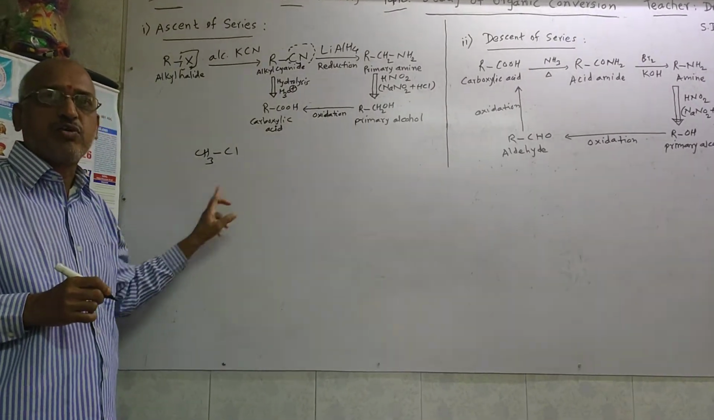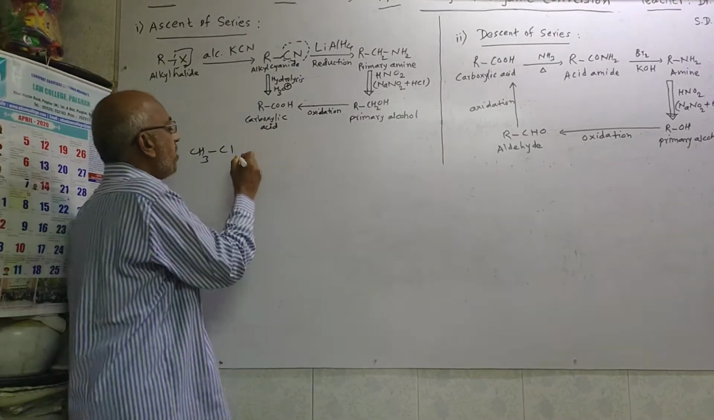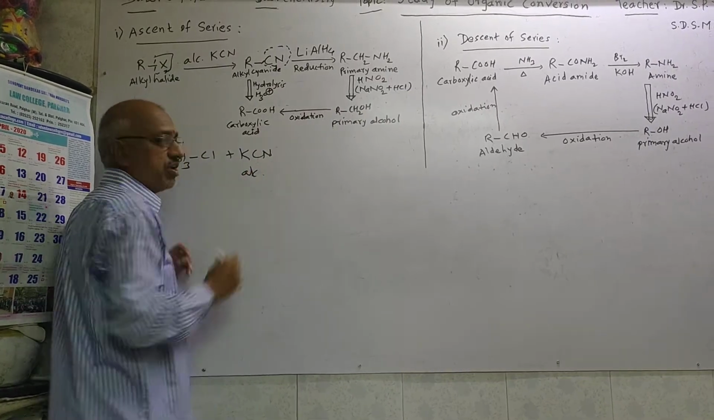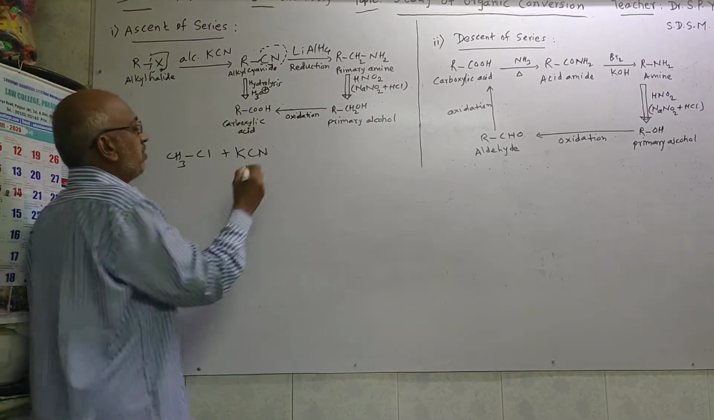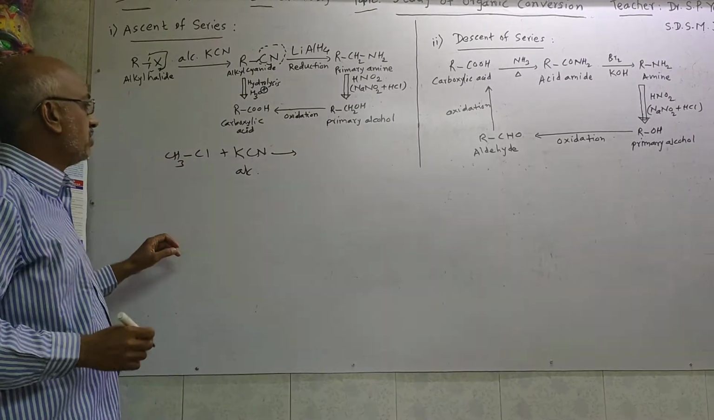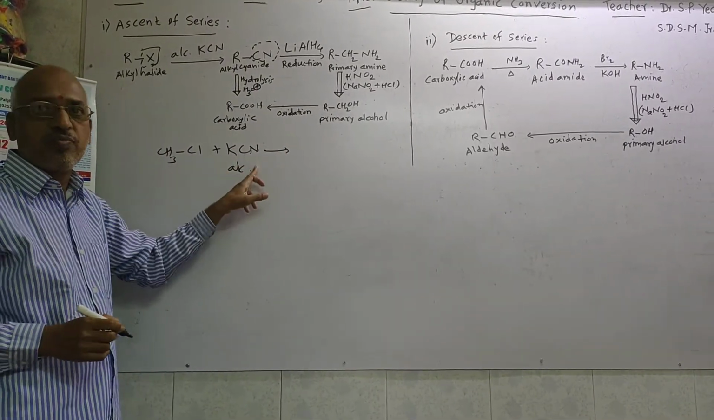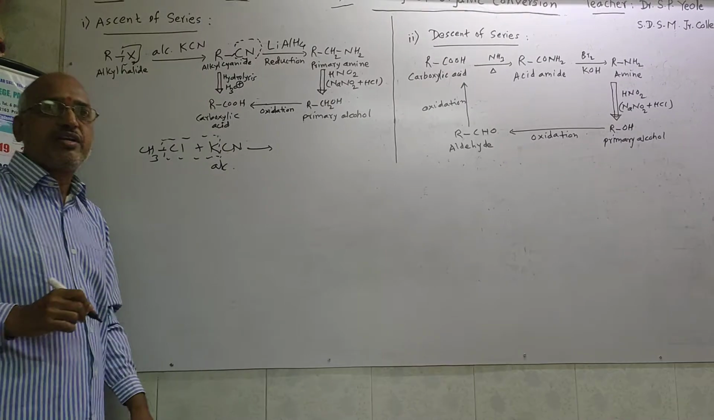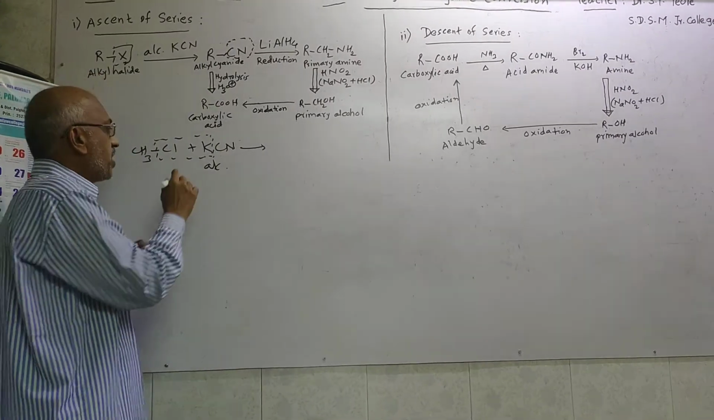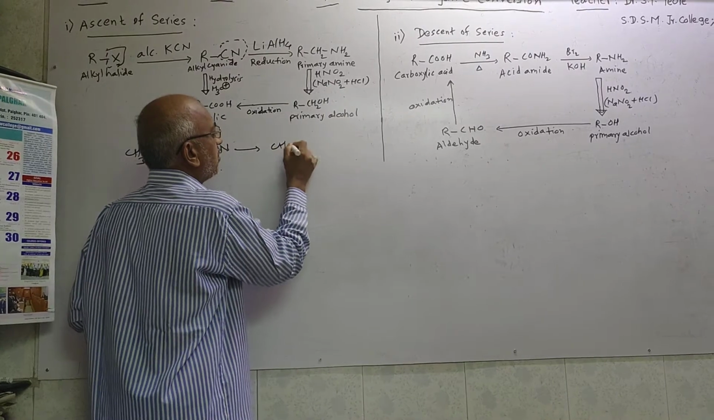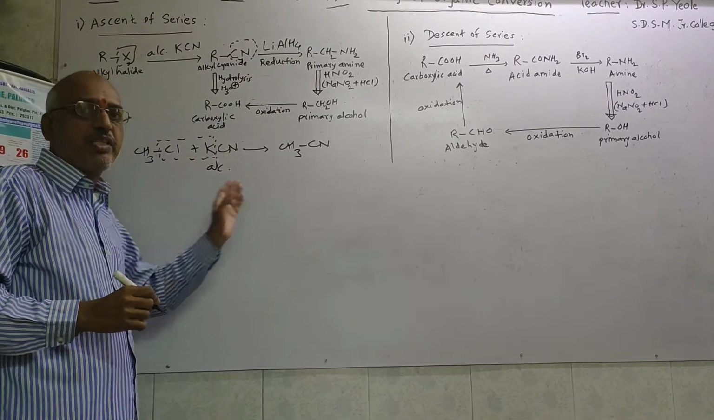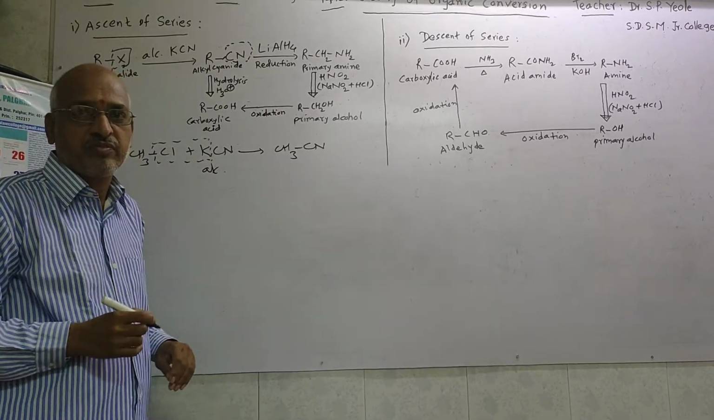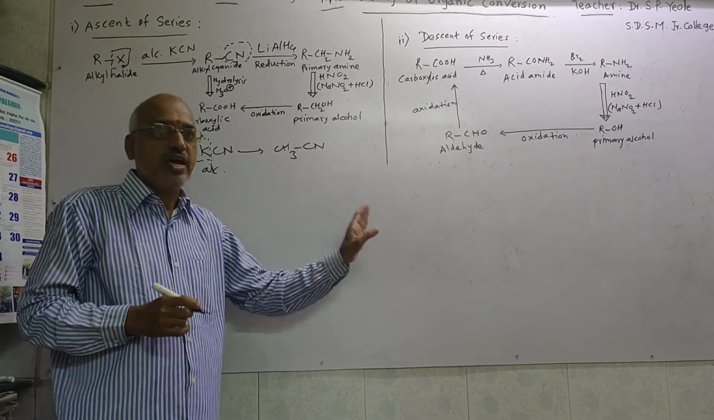CH3Cl means methyl chloride. When methyl chloride reacts with alcoholic KCN, in alcoholic medium, the chloro group is replaced by the cyano group. That's why there is removal of KCl. So like this, you have to write the mechanism also in your notebook. By this we can get CH3CN. What is the name of CH3CN? Methyl cyanide. Remember, methyl cyanide is also called acetonitrile.